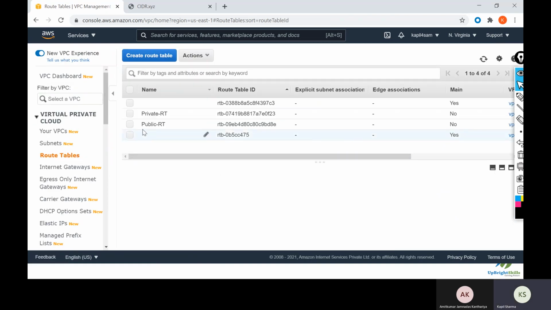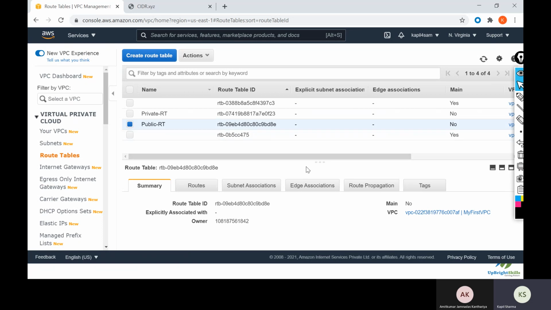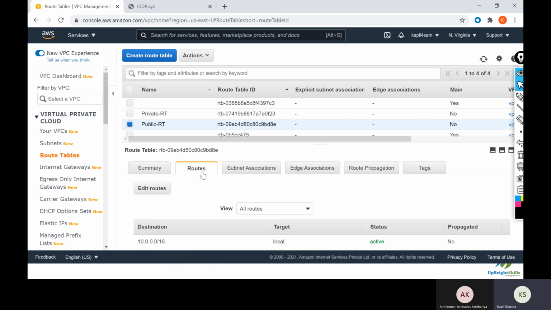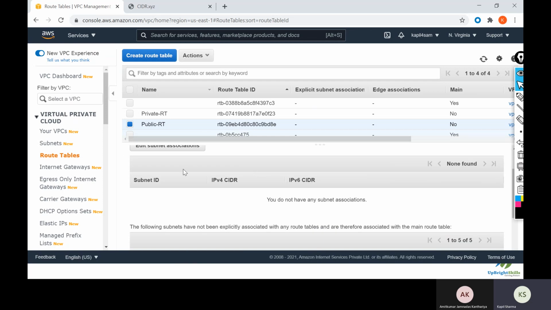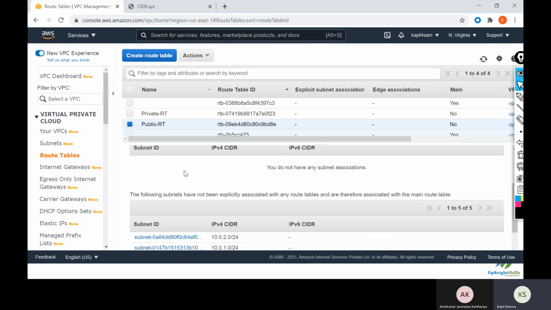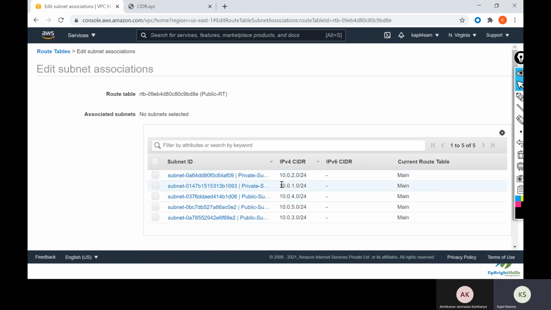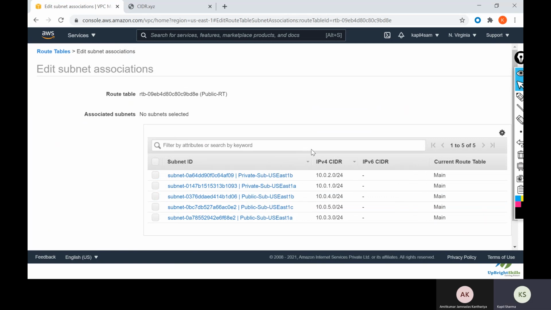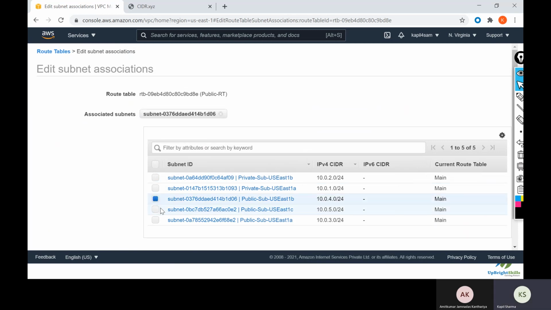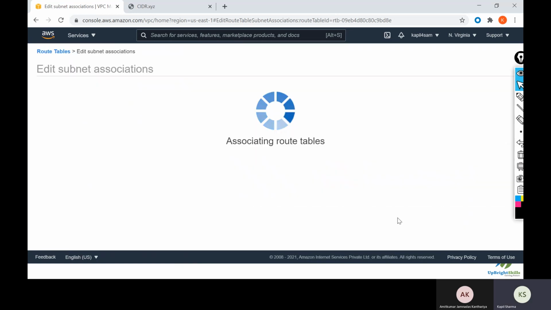Now the next step is to click on public route table and go to subnet association. Here you need to assign the subnets you want associated with this particular route table. Click on edit subnet associations, select the subnets we named public, this 3, 4, and 5, and click on save.